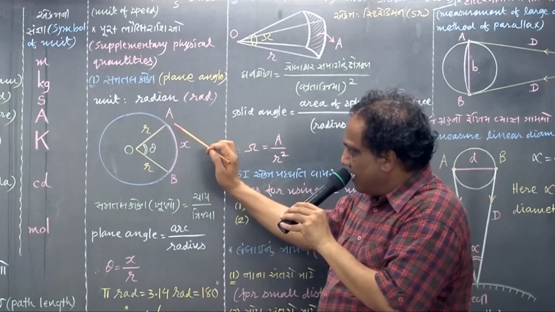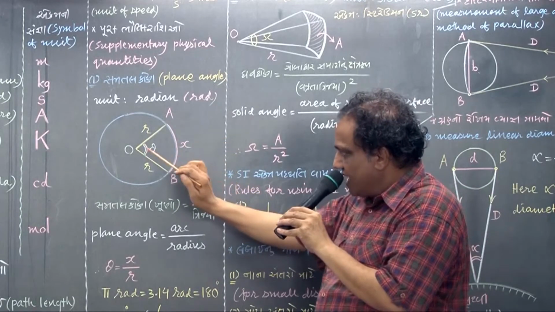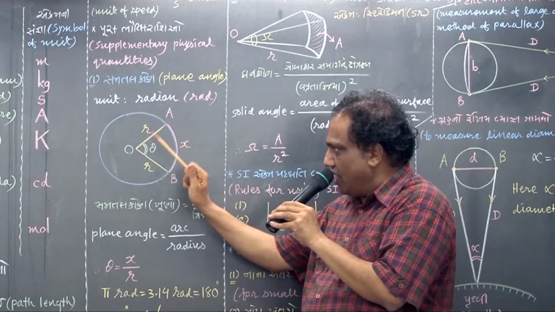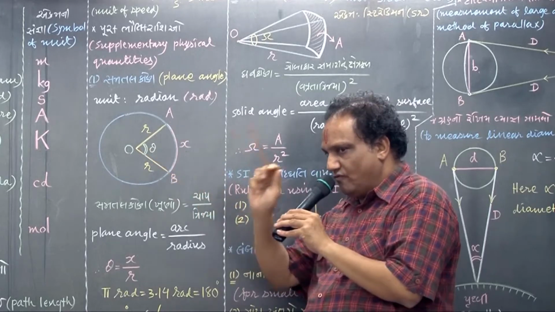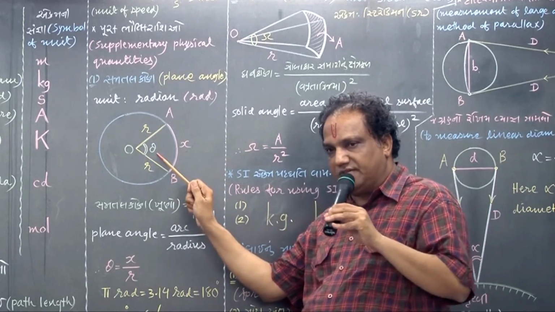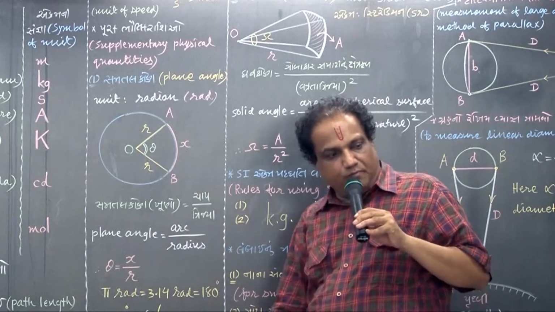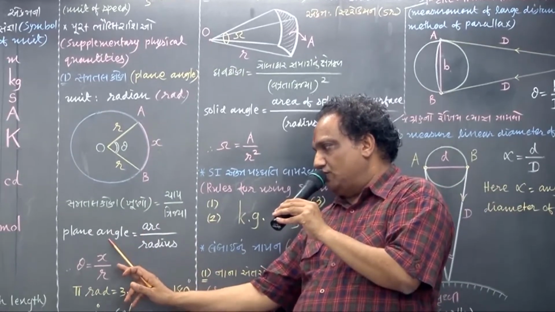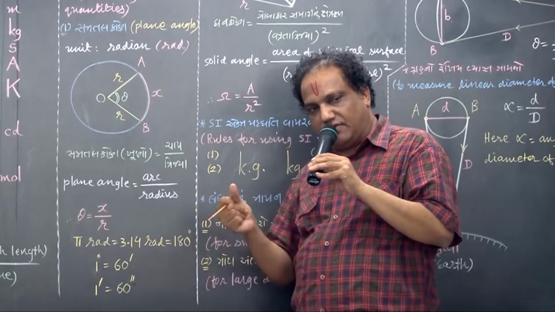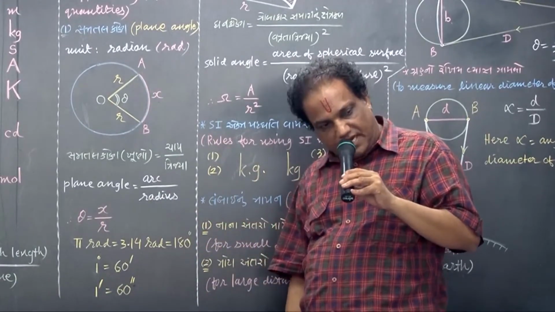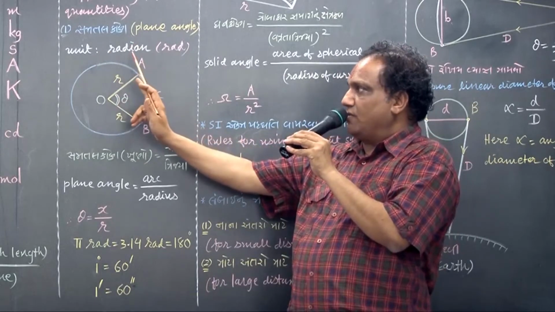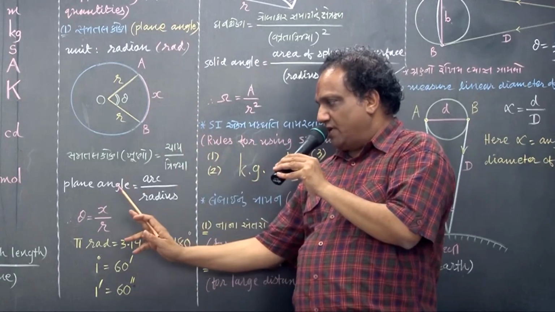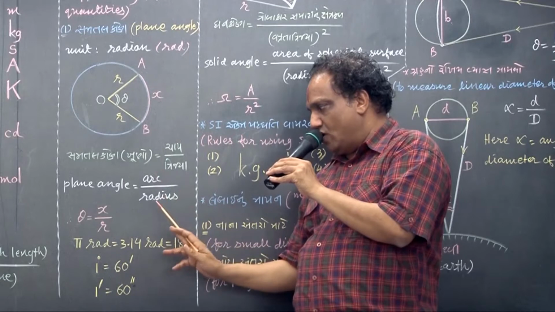What is the angle made by this circular arc at the center? That angle is angle AOB, which in the figure is shown by the symbol theta. Now, measurement of angle in radian is defined this way: angle equals arc upon radius. The unit of plane angle we will choose is radian, symbol rad, everything small.